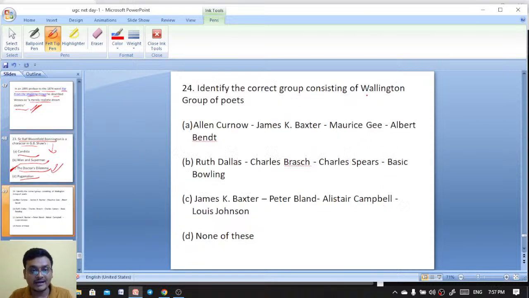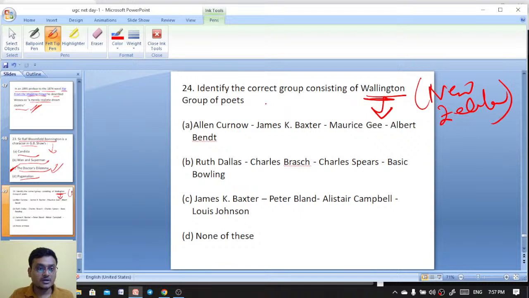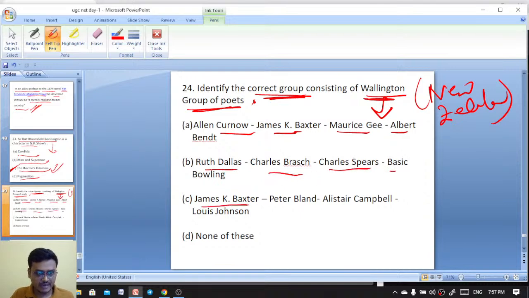Identify the correct group of Wellington group of poets. They are from New Zealand. Identify the correct group consisting of the Wellington group of poets. Alan Curnow, James K. Baxter, Maurice Gee, Albert Wendt, Ruth Dallas, Charles Brasch, James K. Baxter, Peter Bland, Alistair Campbell, Louis Johnson, and none of these.